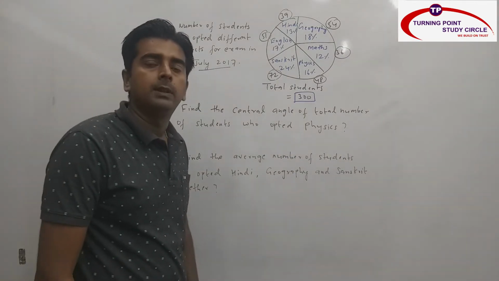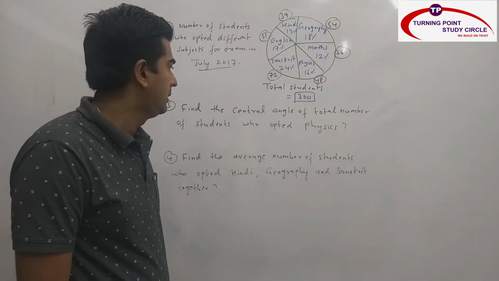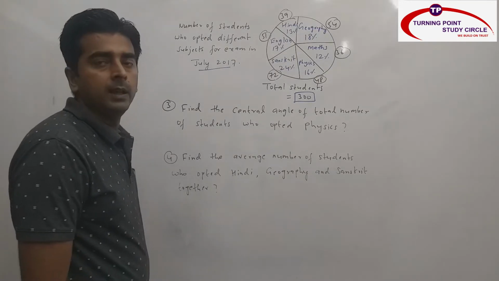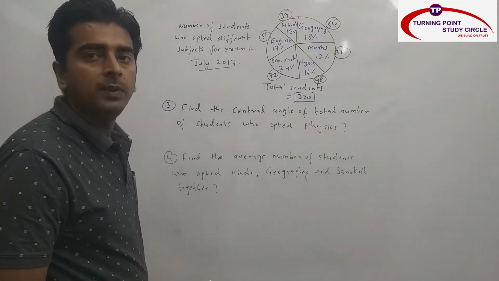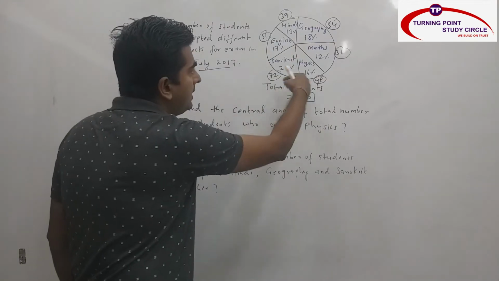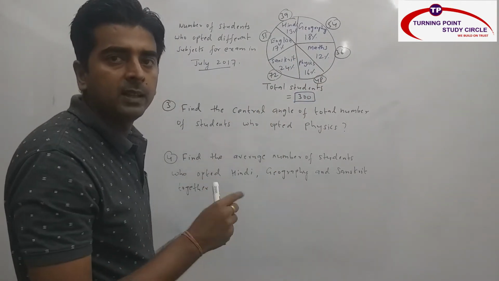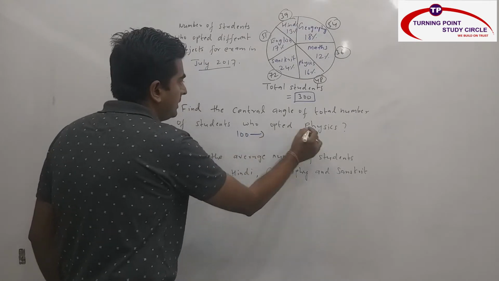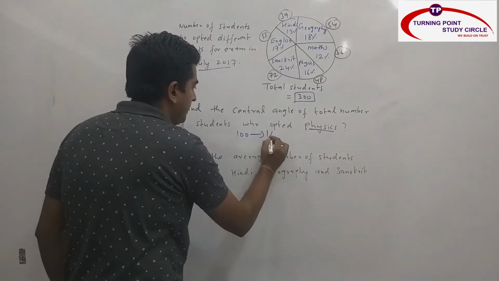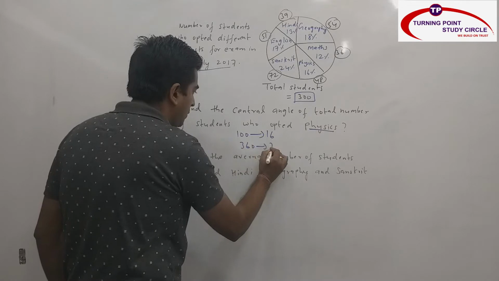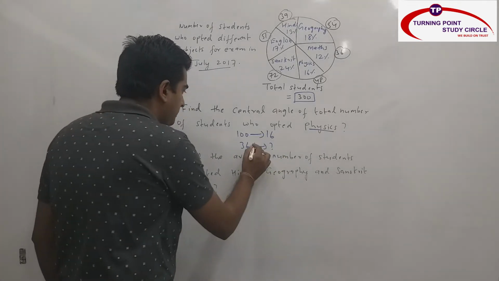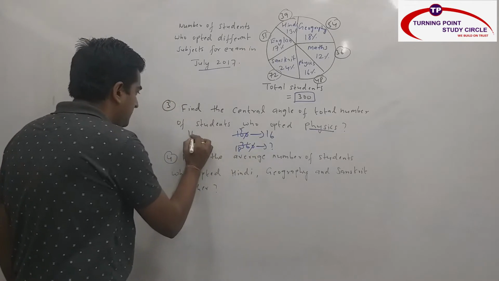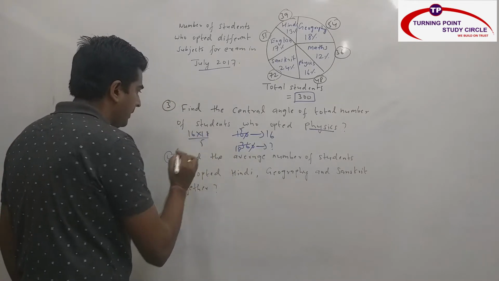So I hope you're clear with the first two questions. Now we'll see the third one. Find the central angle of total number of students who opted physics. Central angle is nothing but in the form of degree. So total percent value is 100% and total degree is nothing but 360. So 100 part is nothing but physics. Physics is how much? 16. So 360 part is how much? Right? Two 0s gone, 2 5s are, 2 18s are. So 16 into 18 divided by 5.